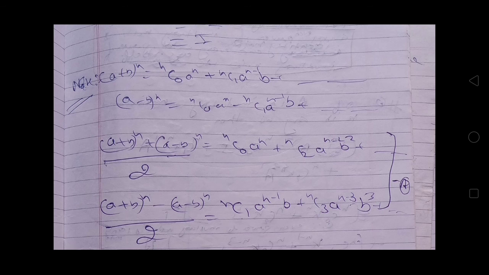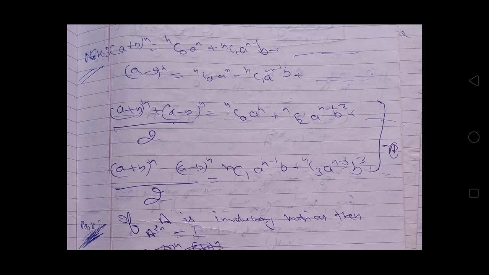Now the binomial expansion of A minus B raised to the power n is equal to nC0 A raised to the power n, minus nC1 into A raised to the power n minus 1 into B, plus up to nCn B raised to the power n. Adding these two equations and dividing them by 2, we will get this equation, and similarly subtracting these two equations and dividing them by 2, we will get this. Denote these two results by equation number A. You can note down this thing.